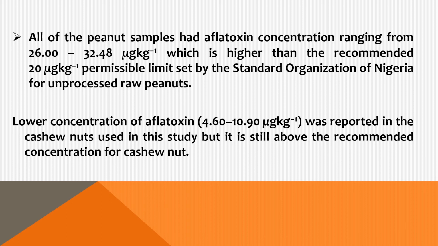Low concentration of aflatoxins from cashew nuts ranging between 4.6 to 10.9 microgram per kg was reported in the cashew nuts that we have in this study. But this does not mean that it is the normal recommended concentration. It is still above the recommended permissible limit.